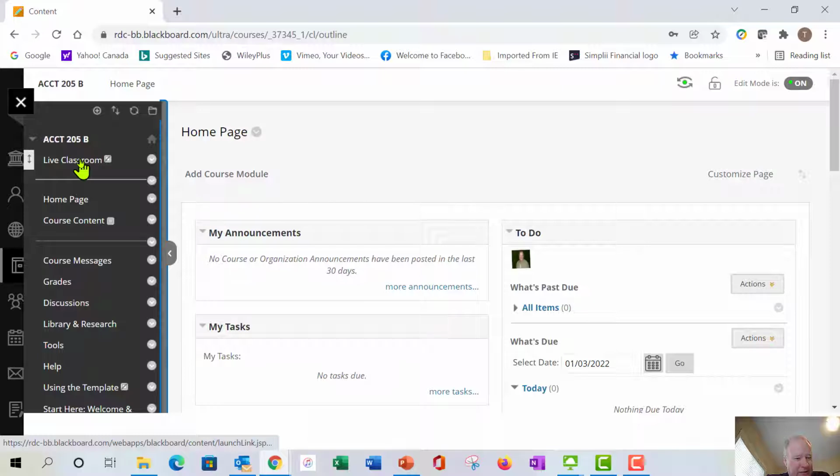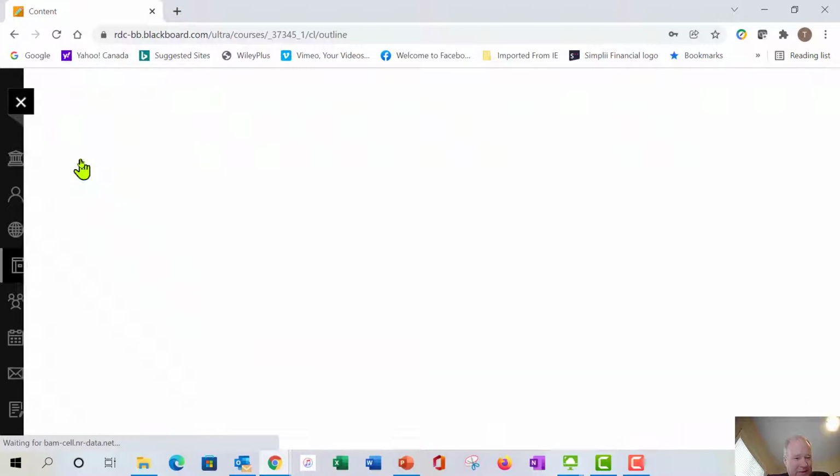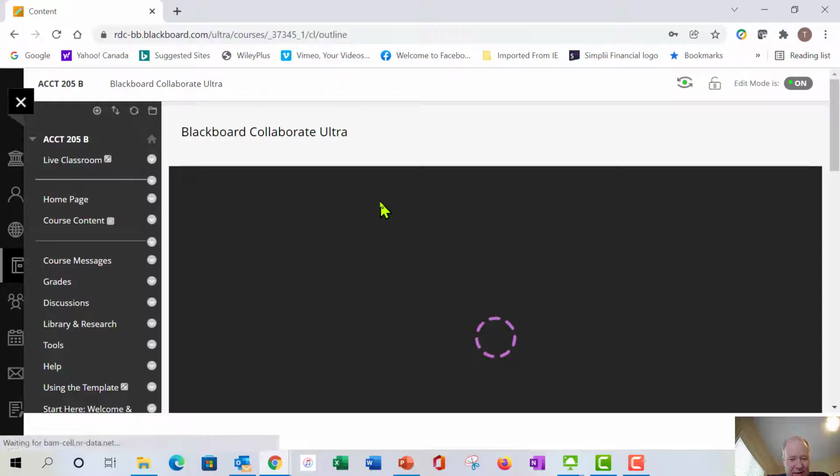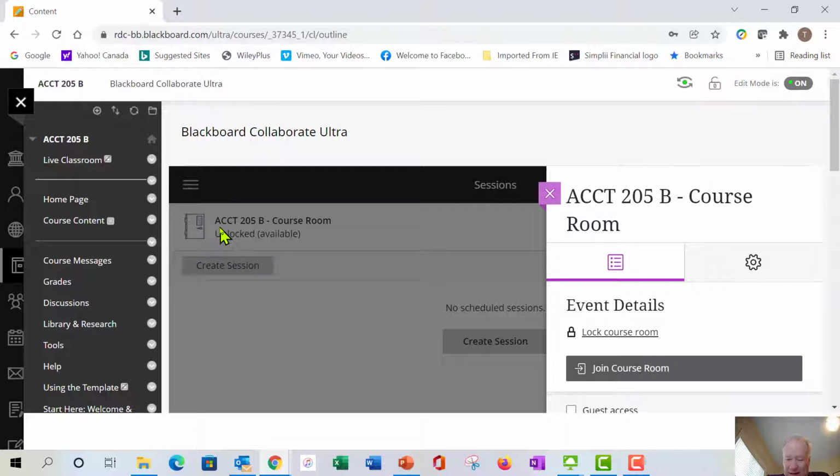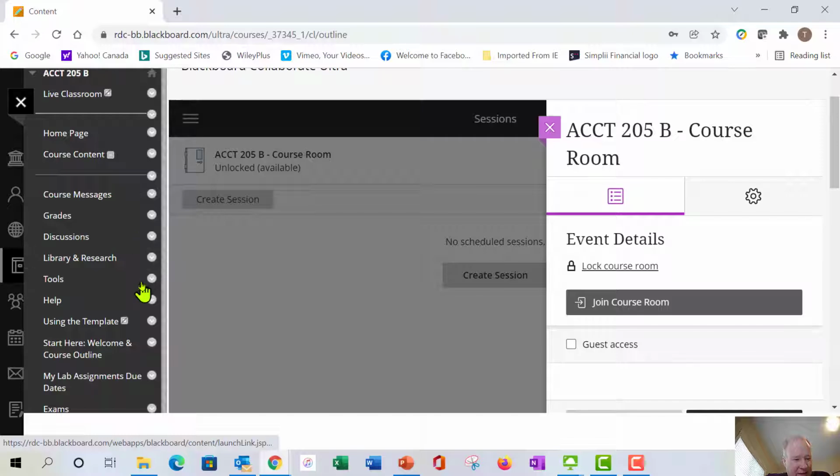So, of course, the live classroom is right here at the top. You'll click here. This will take you into Blackboard Collaborate. You'll click on here, of course, to get into our class, and then just click on this Join Course Room, and it'll bring you into it. And then when the class starts, probably a minute or two before, there'll hopefully be some activity and some other people in there. All right, so that's the first thing we want to get familiar with: accessing the course in Collaborate.